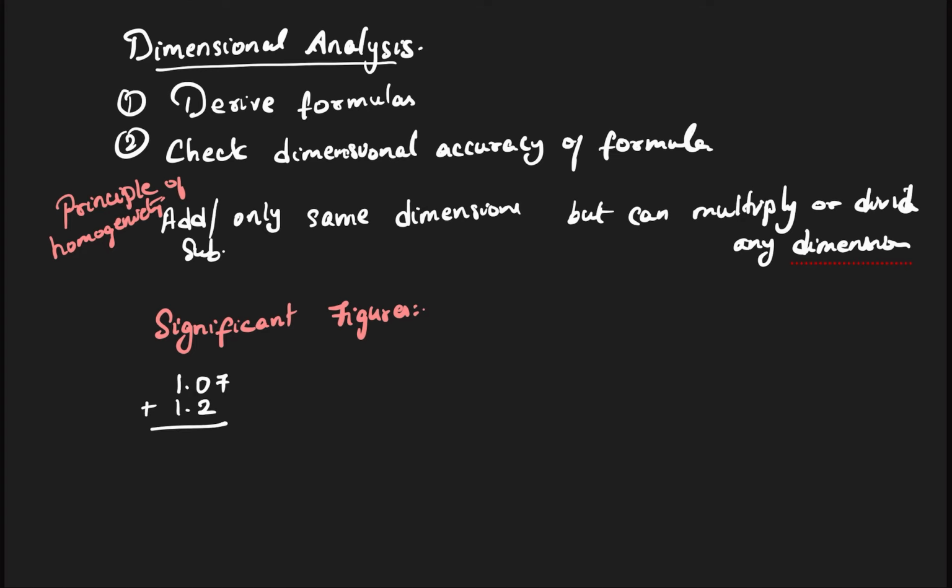When I add two numbers, I get 2.27. Now the problem is, I was certain here only about two digits. Then how can my answer be more accurate than this? When I'm adding two numbers, how can my final answer be better than this answer, which is less precise?